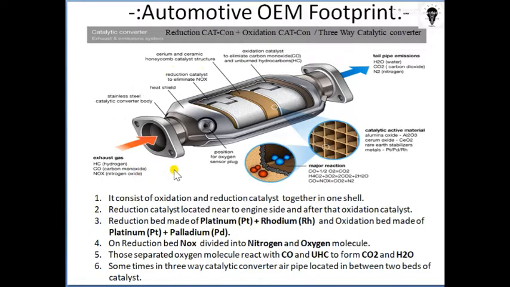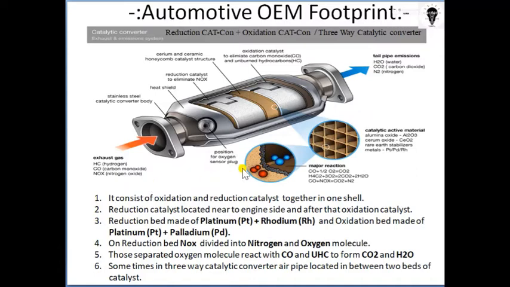But in two-wheelers, controlling the NOx emission is very rare, because as they are small engines, the combustion temperature does not reach that level. Whenever the temperature reaches that level, we should control NOx, because if the temperature is below 2500 to 3000 Kelvin, there is no chance of generating NOx at a huge level. It is very little, so it can be neglected.